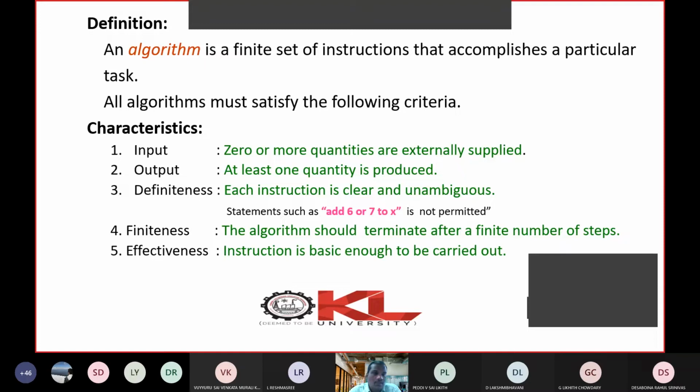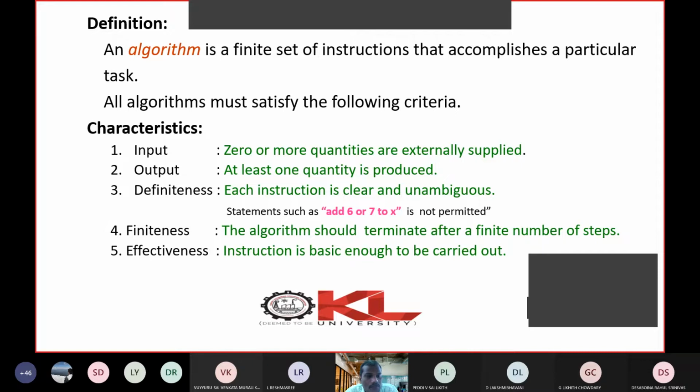So here I have given 5 characteristics: input, output, definiteness, finiteness, and effectiveness. Is my voice clear? If there is any problem with my voice, you can raise it. You can give input to me so that I can adjust.